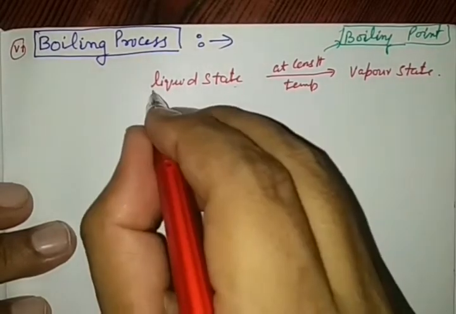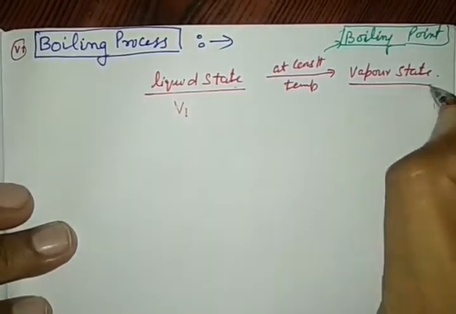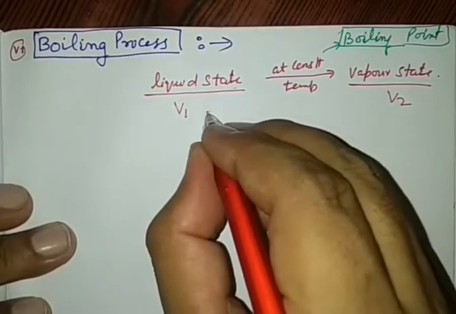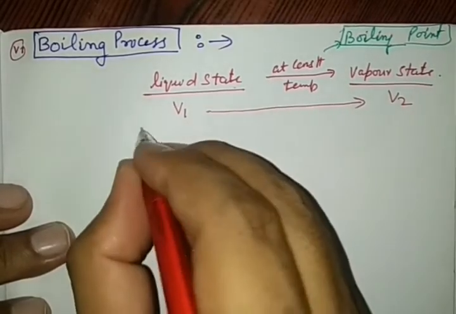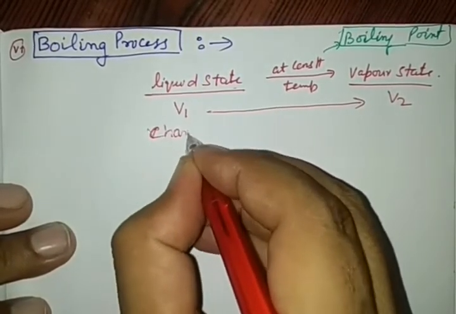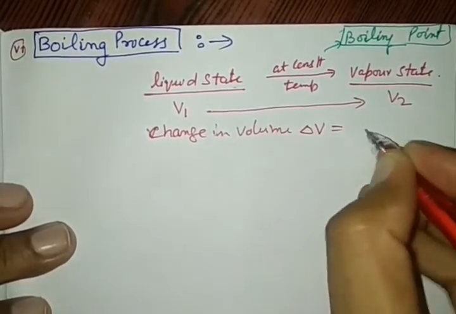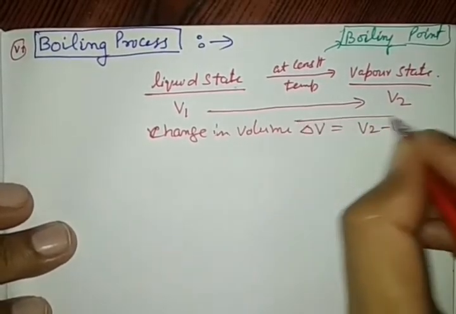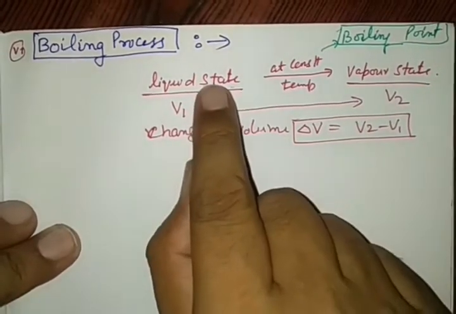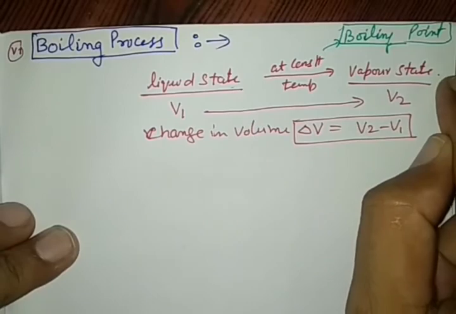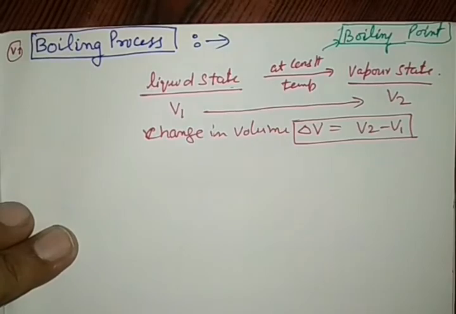Here in this, when it is at liquid state, volume is V1. After converting, volume becomes V2. Here is a measurable change in volume. So volume increases much more. Then change in volume, delta V is equal to V2 minus V1. Liquid state converted into vapor state. Volume changes from V1 to V2. So change in volume is this.